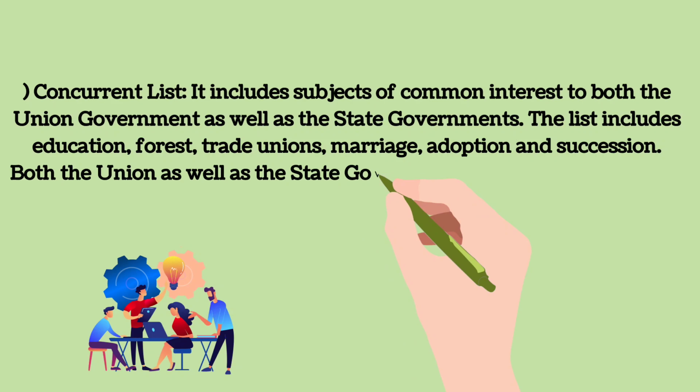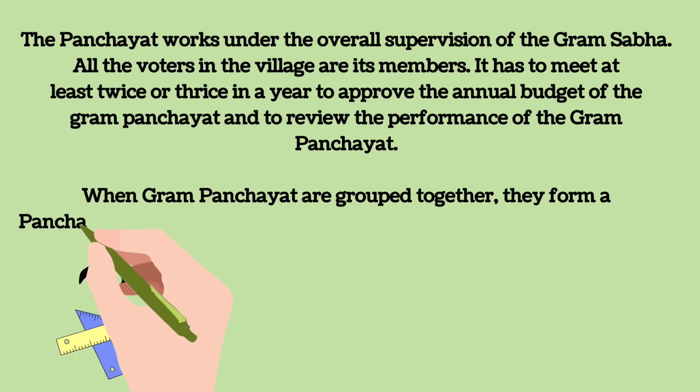The Gram Sabha has to meet at least twice or thrice in a year to approve the annual budget of the Gram Panchayat and to review the performance of the Gram Panchayat. When Gram Panchayats are grouped together, they form a Panchayat Samiti or block or mandal.